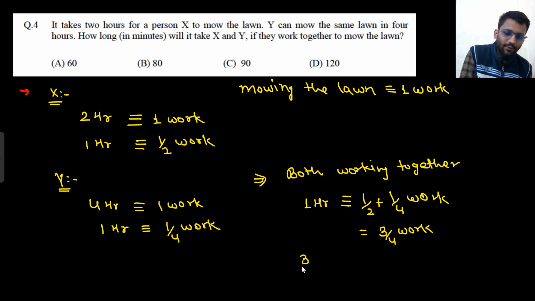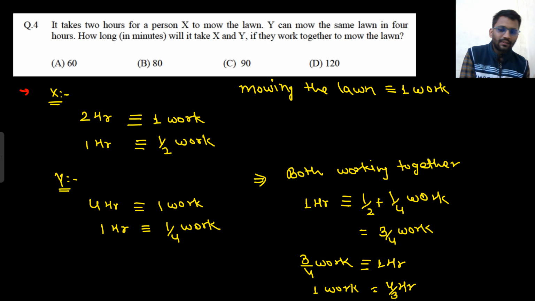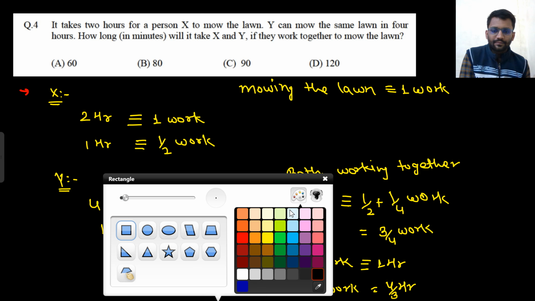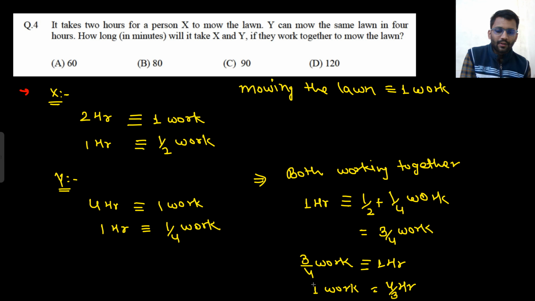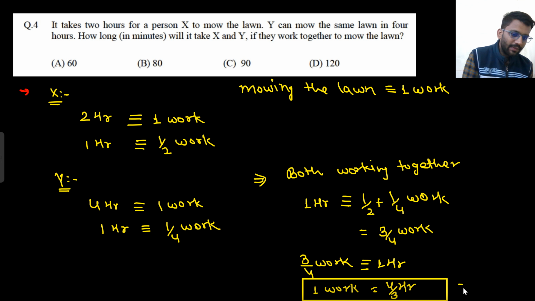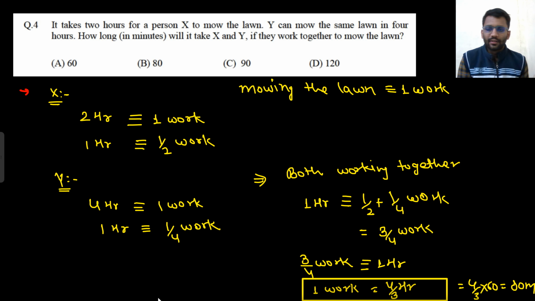So for 3 by 4 work, you need 1 hour. For one work, how much time would you need? 4 by 3 hours. That's it. 4 by 3 hours is equal to how many minutes? 4 by 3 into 60, 80 minutes. You would need 80 minutes.